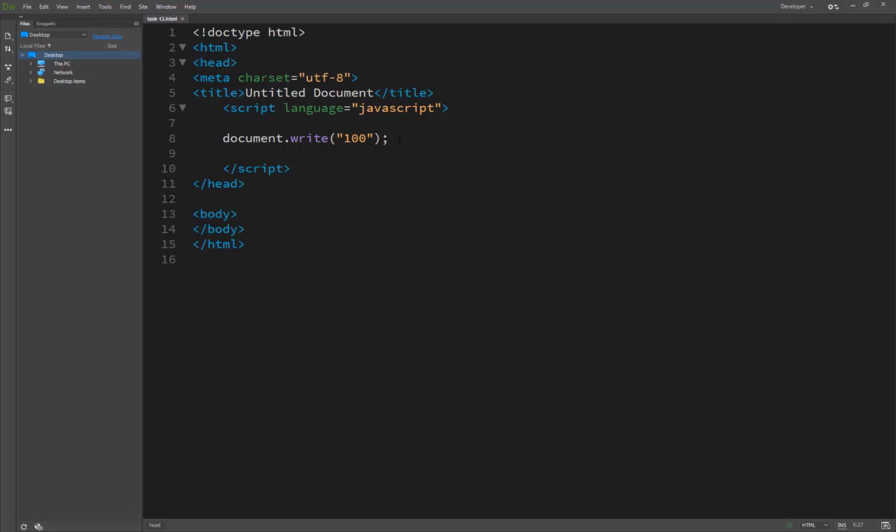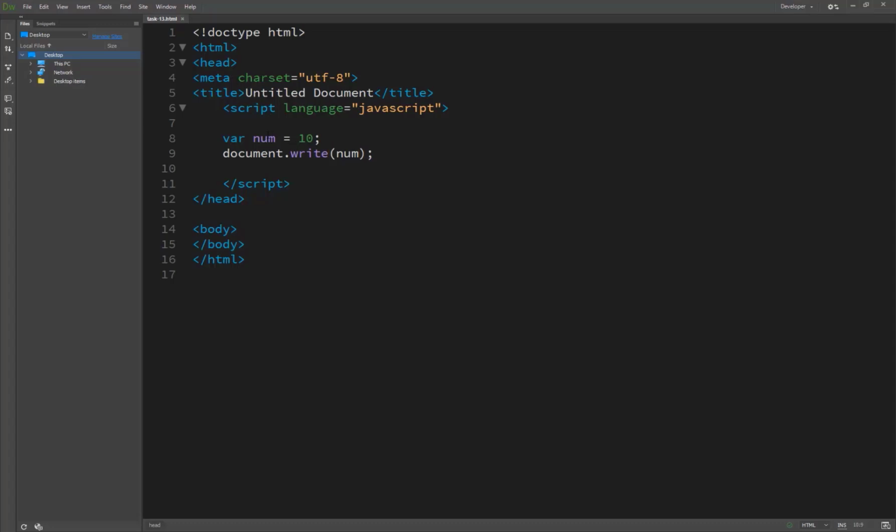So here's another example. We create var number equal to 10, and when we print number, you will see the result 10 printing on our screen. Because we saved the numeric value 10 inside number, and we are printing number. So it must be a numeric variable, otherwise inside quotes it's treated as a string but not a numeric variable.